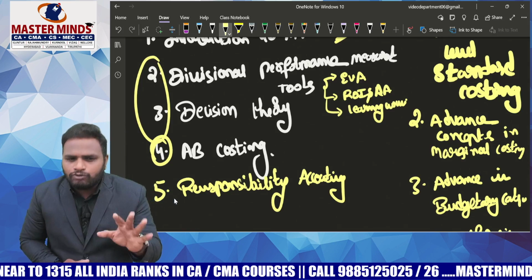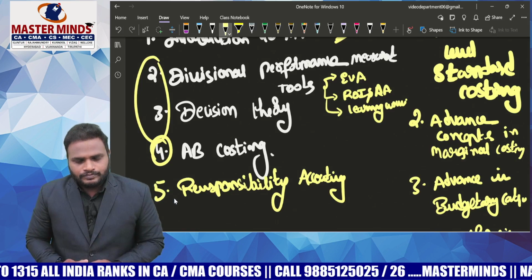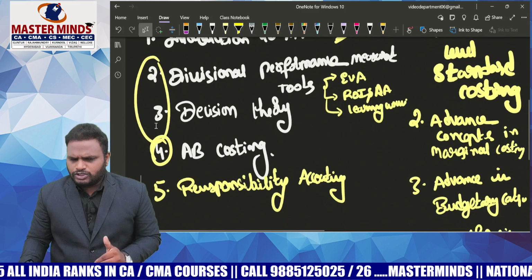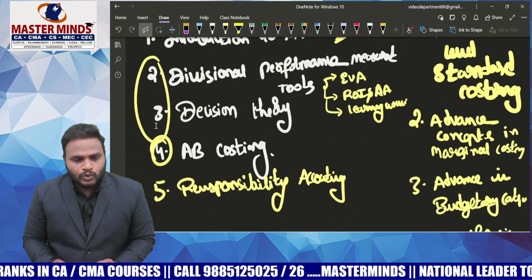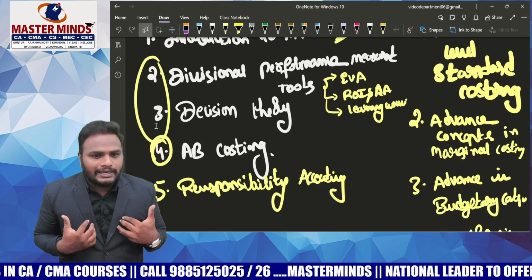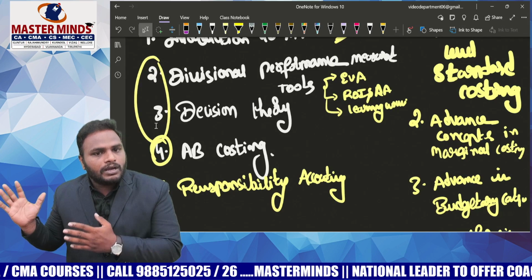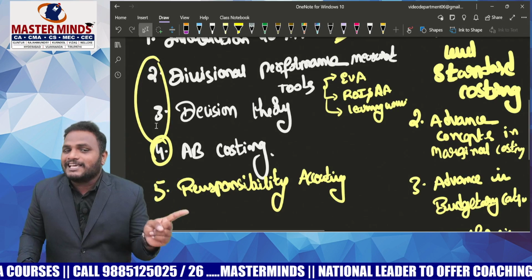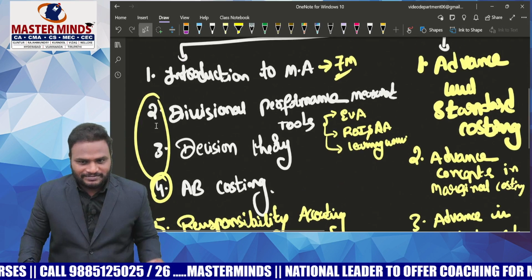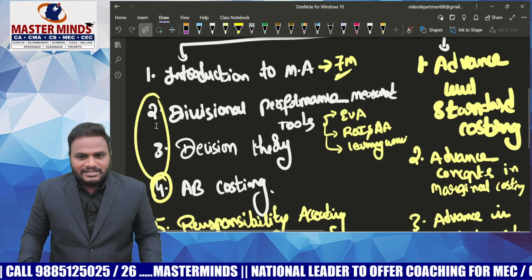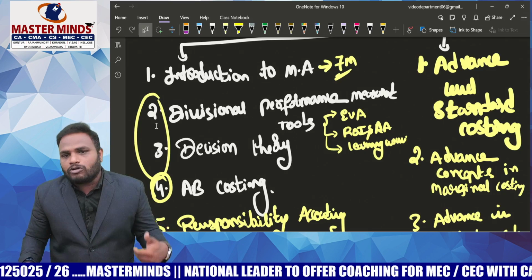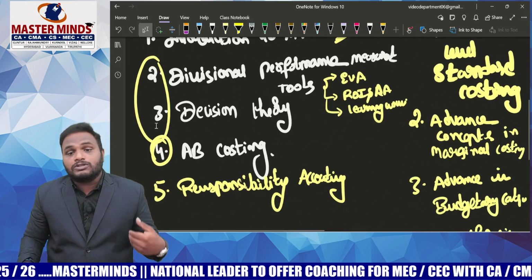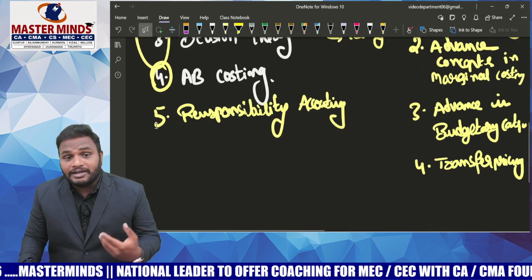Just 2 to 3 advantages is sufficient. If you read all these 5 chapters, then you are in the comfortable zone. No sir, comfortable zone is not my target. My target is 50 plus. Then come to the second area: advanced concepts in standard costing, marginal costing, budgetary control and transfer pricing.